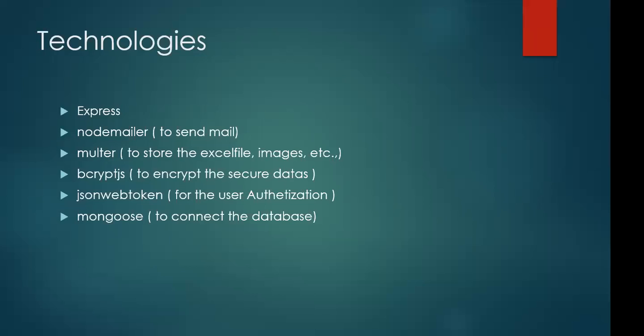Then Multer, to store the Excel file and images, bcrypt to encrypt the passwords, JSON Web Token for authentication, and Mongoose for the database connection. Actually, my teammate Nagarjuna took care of the T-SQL and I took care of the MongoDB. Unfortunately, he did not perform the project, so we skipped the T-SQL part and are doing the Mongoose part.